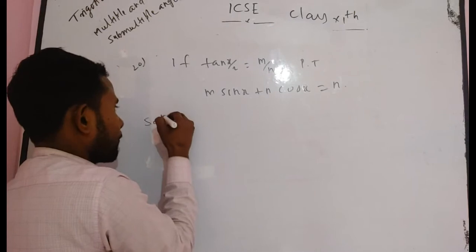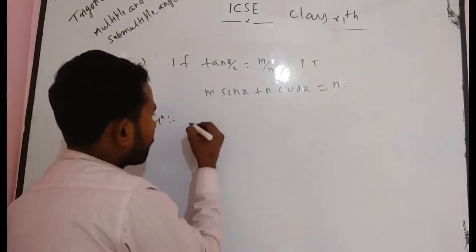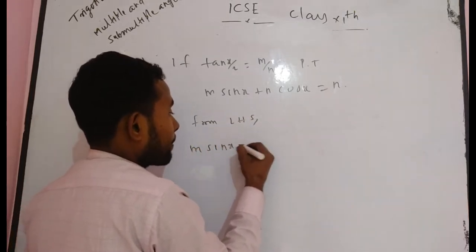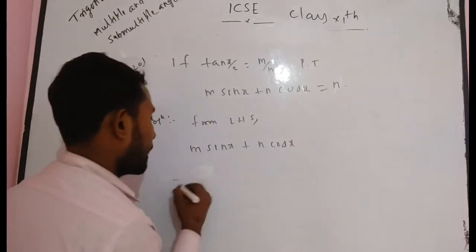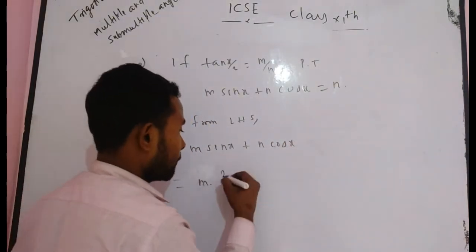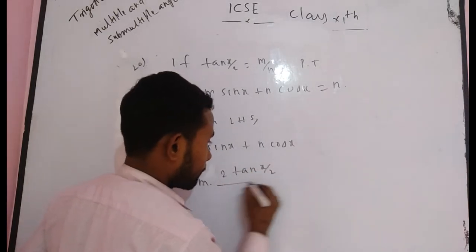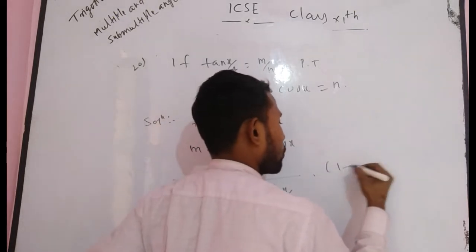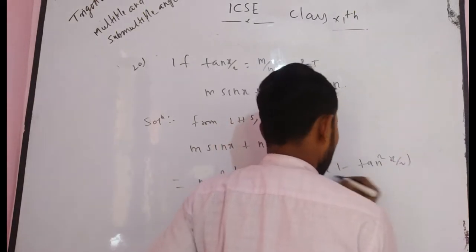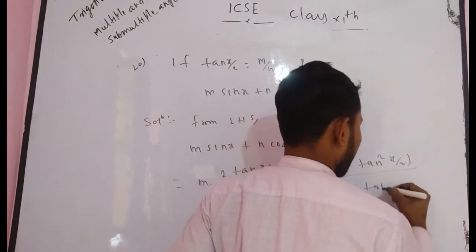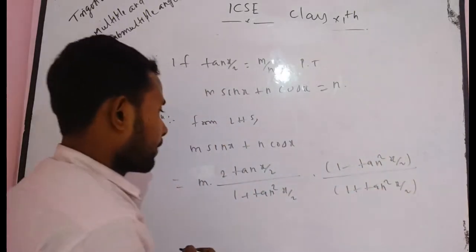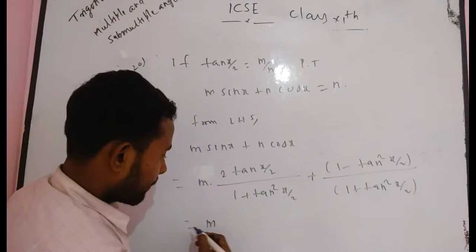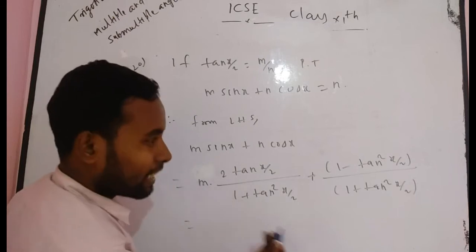How can you prove? There is a very simple way. Simply, you have to start from the LHS. In LHS, you get m times sin x plus n times cos x. Here, sin x will be 2 tan x/2 divided by 1 plus tan² x/2, and cos x is equal to 1 minus tan² x/2 divided by 1 plus tan² x/2. Can you write? Now here, there is an addition sign. After taking LCM, what do you get? You can directly put it also.